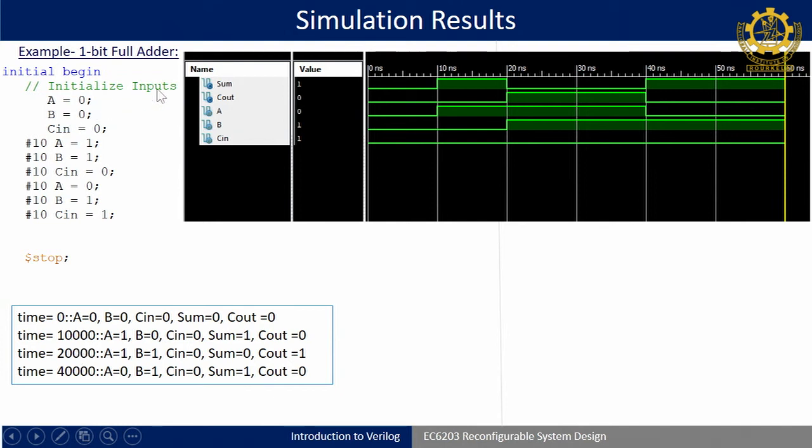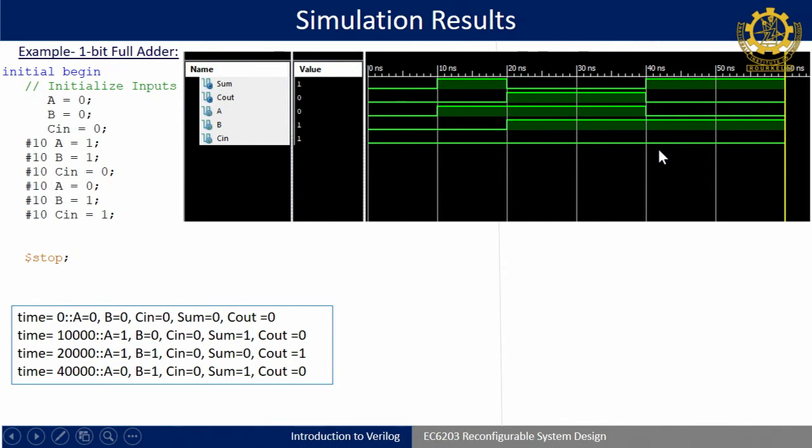So, A is 0 initially. Initially you can see here A0, B1, this cursor is here, and this 1 is coming, so we can ignore it. Initially A0, B0 up to 0 nanosecond all are zeros, then after 10, A is becoming 1. Then after 20, B is becoming 1, then after 30, Cin is 0.